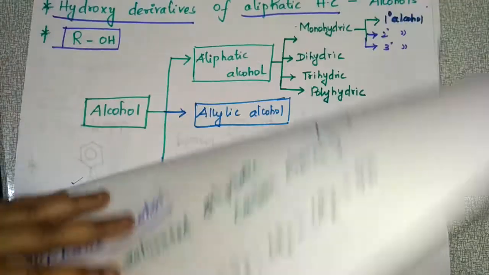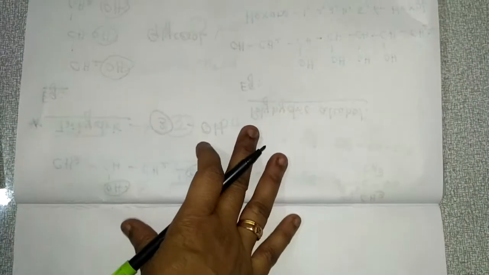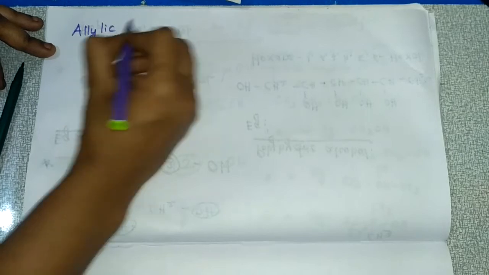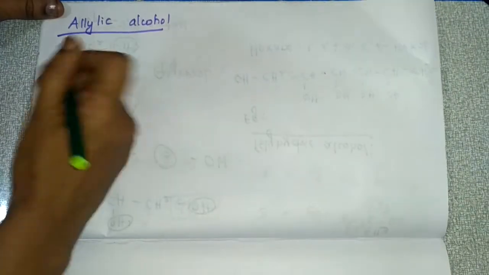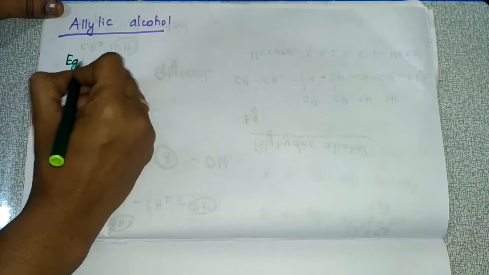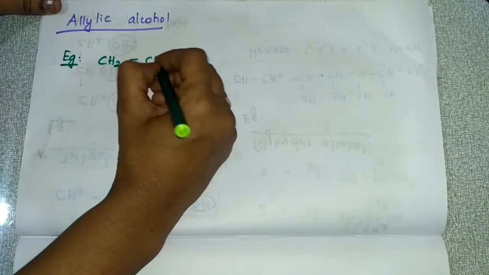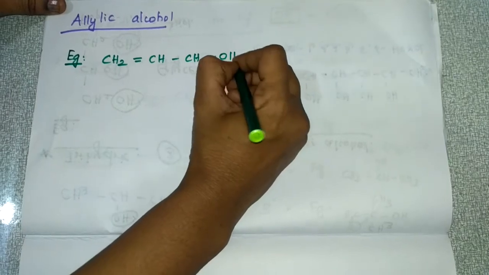Next, what is the next main classification? Allylic alcohol. So what do you mean by allylic alcohol? First I will give you an example for allylic alcohol. The example is CH2 double bond CH single bond CH2OH.